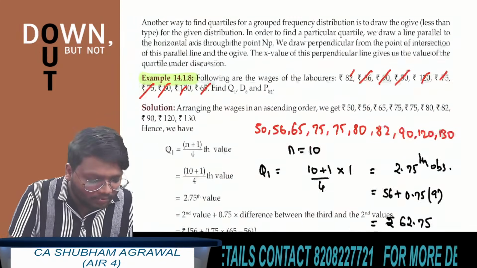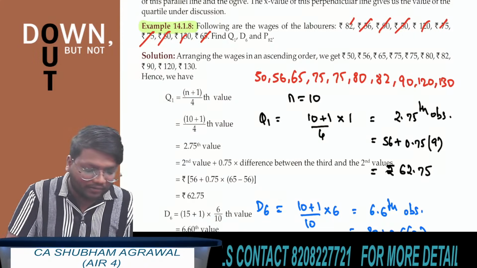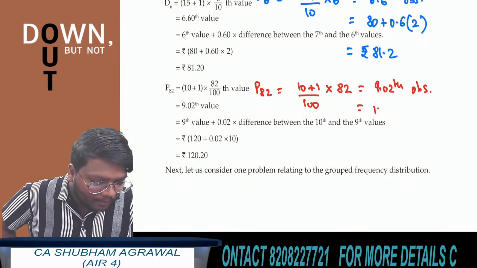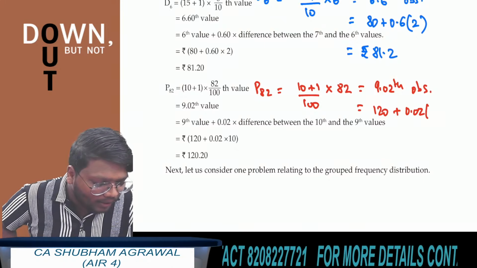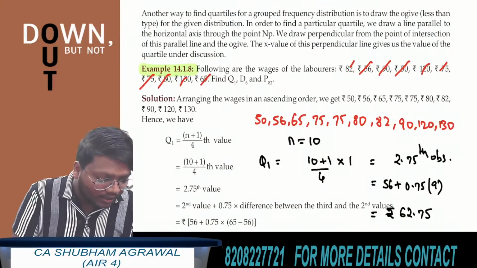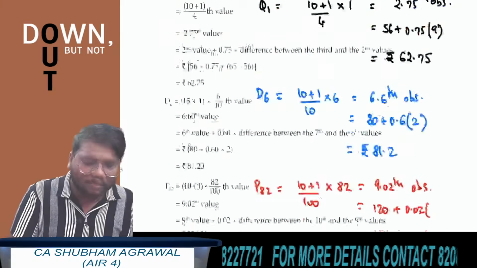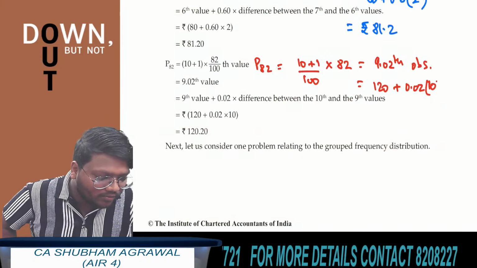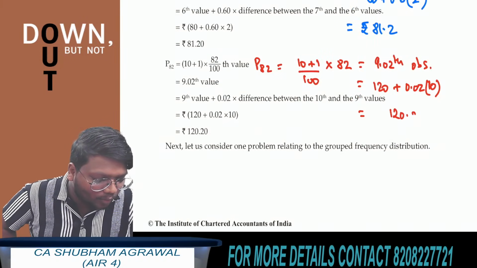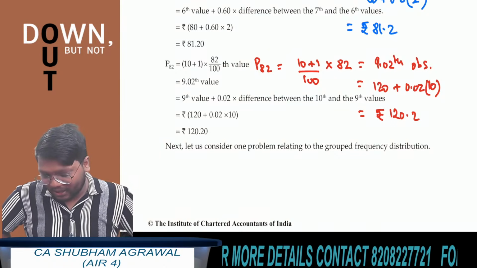Now see here, the value of the 9th observation is 120. Write 120 plus 0.02 multiplied by the 10th observation minus the 9th observation. The 10th observation is 130, the 9th observation is 120. 130 minus 120 is 10. So what is the final answer here? 120.2 rupees. The final answer.